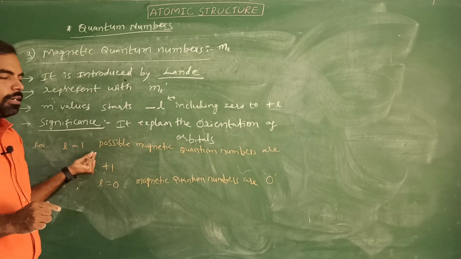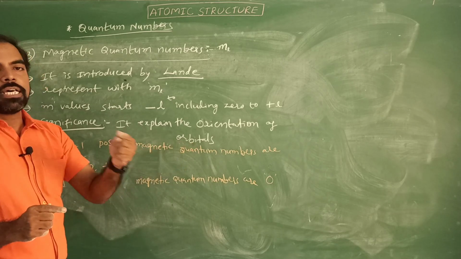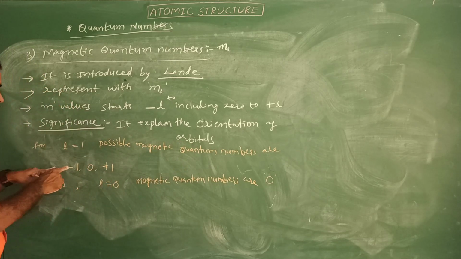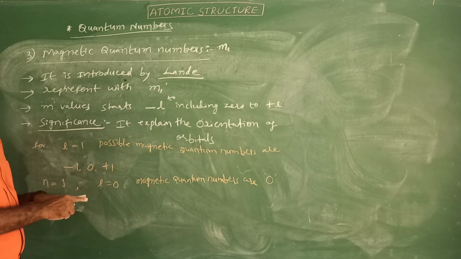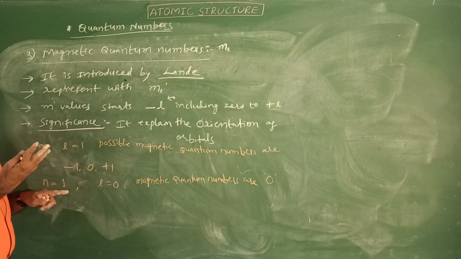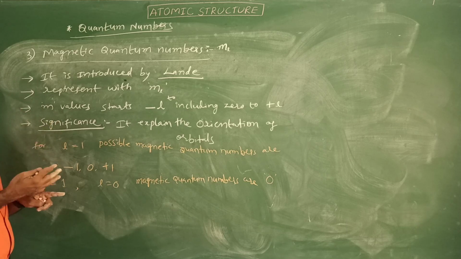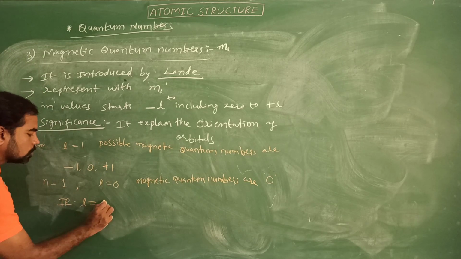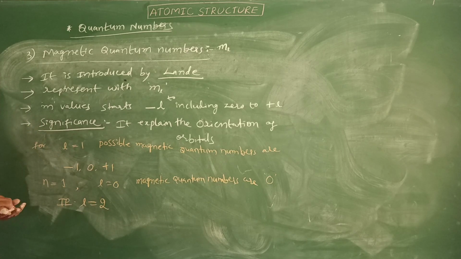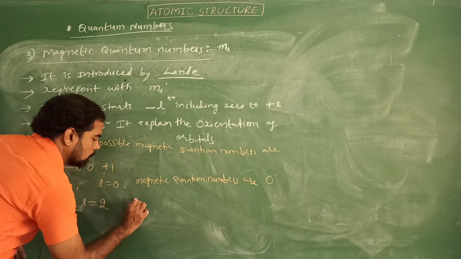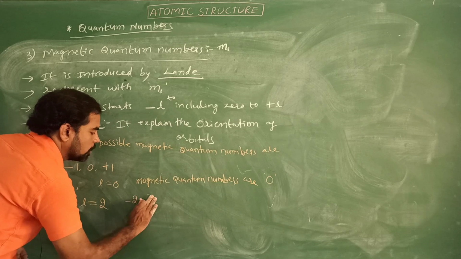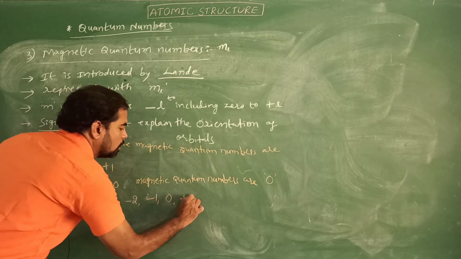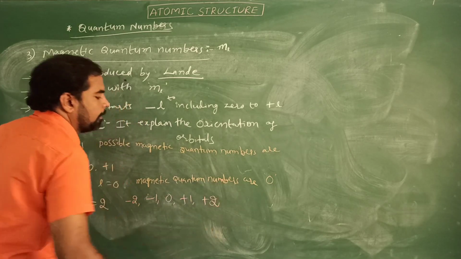If L value is 1, the possible magnetic quantum numbers are 3. What are they? They are -1, 0, +1. If the L value is 2, what are the possible magnetic quantum numbers? They are -2, -1, 0, +1 and +2.